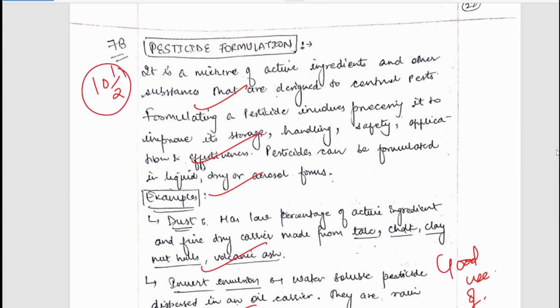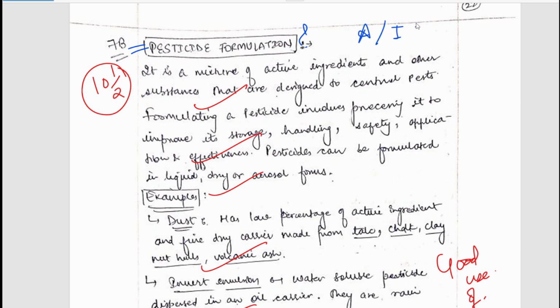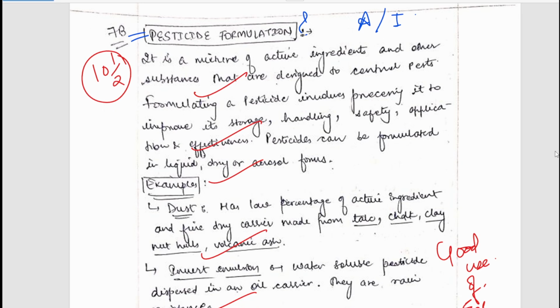Now the question 7b is, what do you understand by pesticide formulations? So simply, what are pesticide formulations has been asked, and differentiate between active ingredients and inert ingredients. In the second part, there should be a differentiation between active and inert ingredients. We all know what pesticide formulations are. Various kinds of pesticides are mixed. Not pesticides, various elements of a pesticide have been mixed.